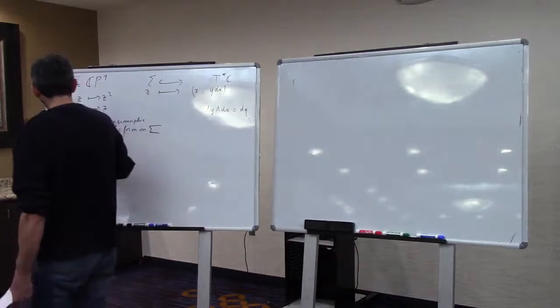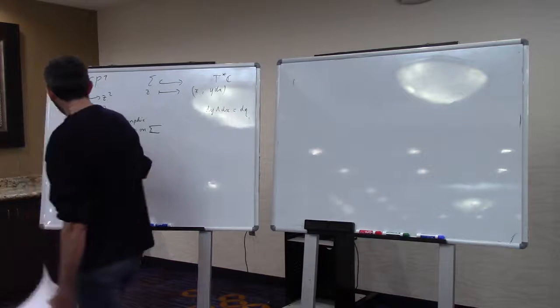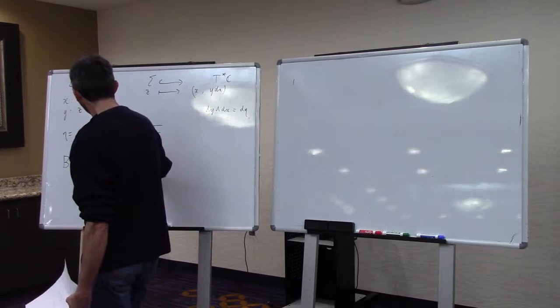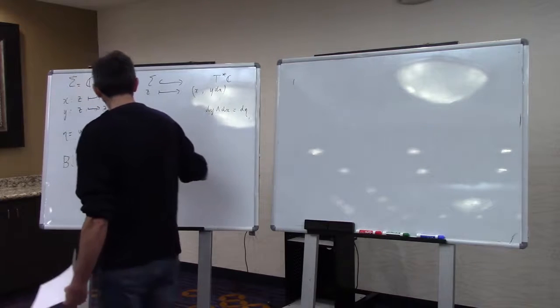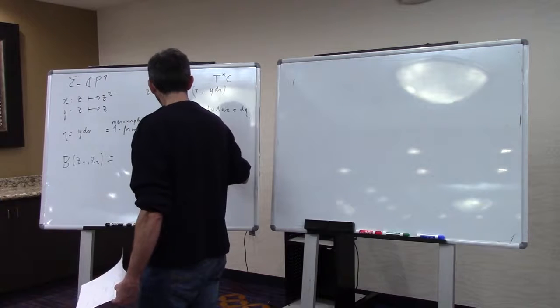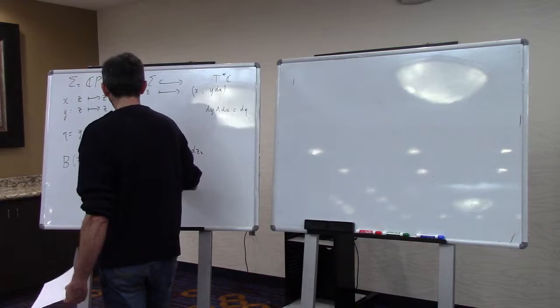There is another object that I will need to introduce, which is B. Let me just write first a formula. B will be a function on sigma cross sigma, and it will be a 1 tensor 1 form, and the coefficient will be z1 minus z2 to the square.